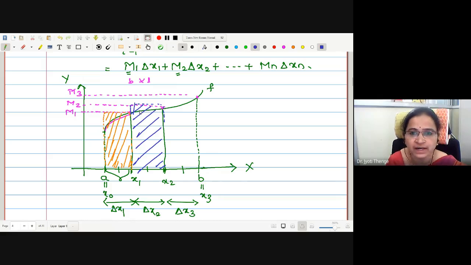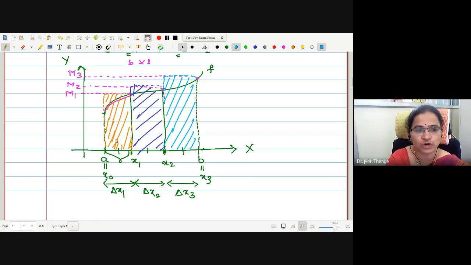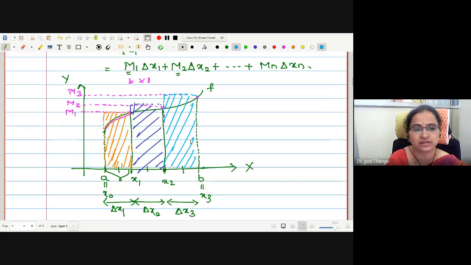What about M3 delta x3? M3 delta x3 will give us the area of this rectangle. Let me just shade the region. Correct? Understood this geometrical sketch? M1 delta x1 is the area of this rectangle, M2 delta x2 of this rectangle, and M3 delta x3 will be the area of this rectangle.